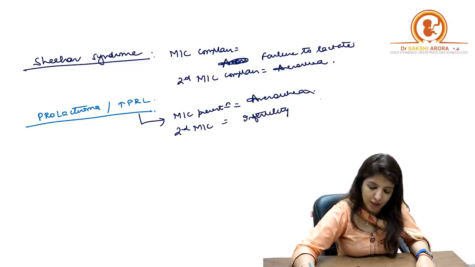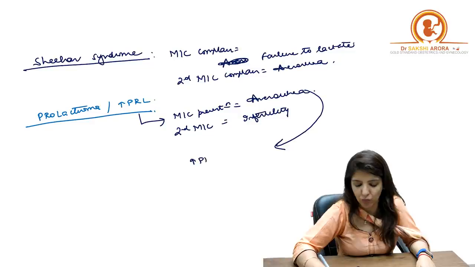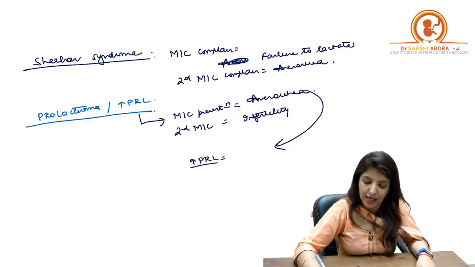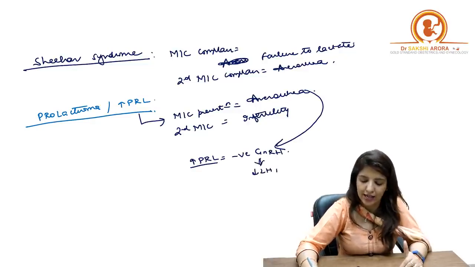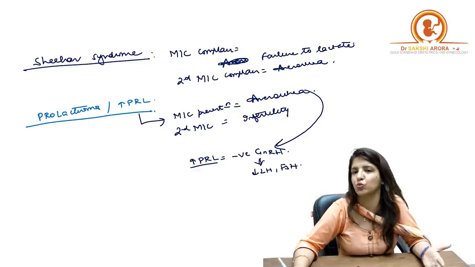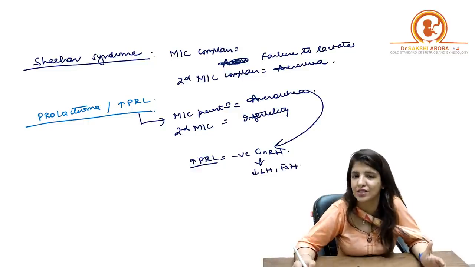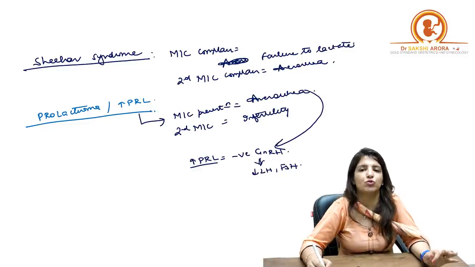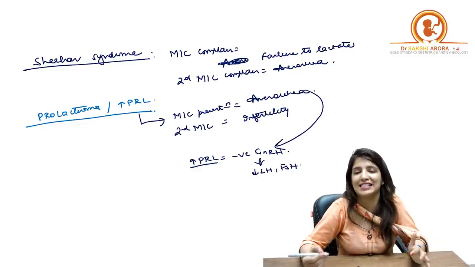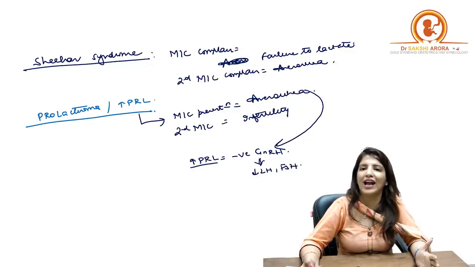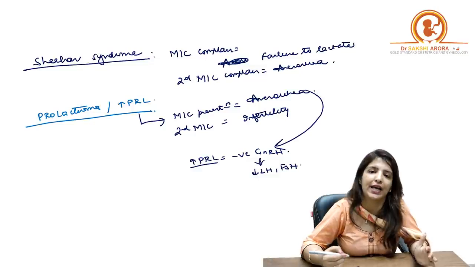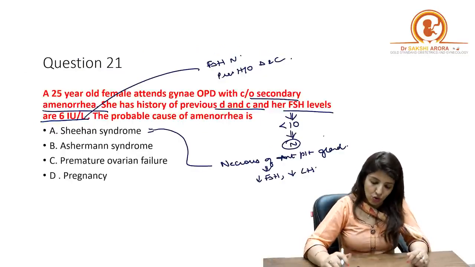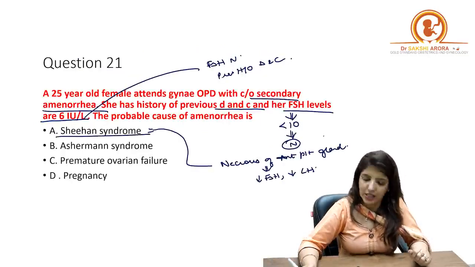Now, why does amenorrhea happen? Whenever the prolactin levels are raised, they have a negative feedback on GnRH, and the levels of GnRH will decrease. So the levels of LH and FSH will decrease, and that is why there will be amenorrhea. Some students said this was also a question asked: what is the reason for lactational amenorrhea? The reason is negative feedback of prolactin on GnRH. So over here, it is not a case of Sheehan syndrome.